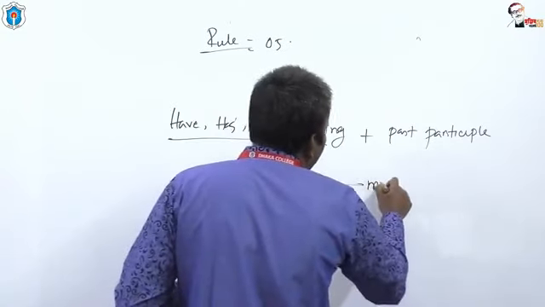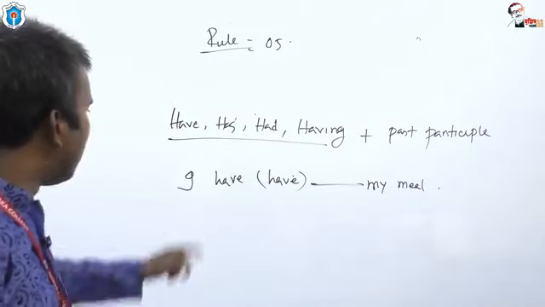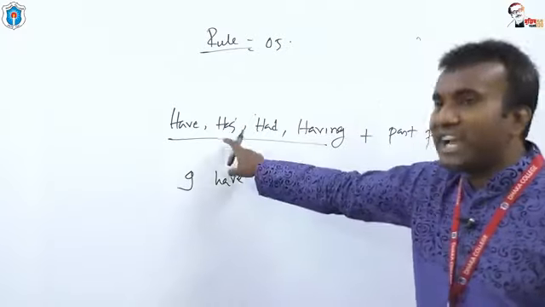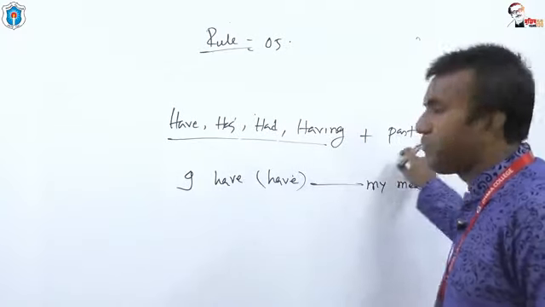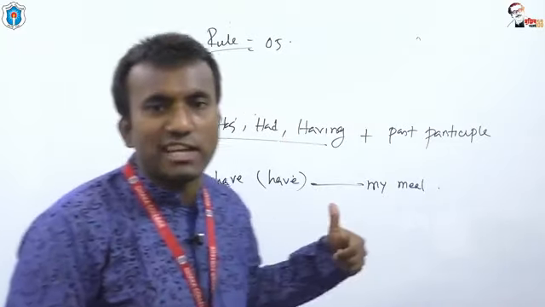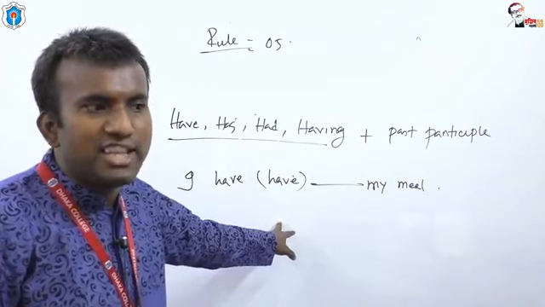I have my meal. What should be the answer, dear students? I have told you that after have, has, had, having, you have to use the past participle form of the verb. Please write your answer. Yes, I think you have tried.